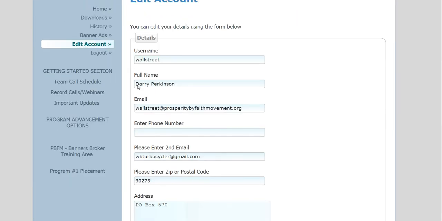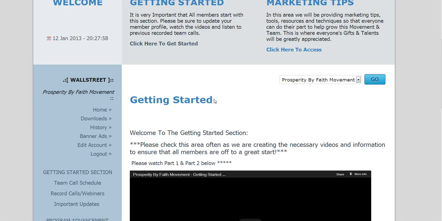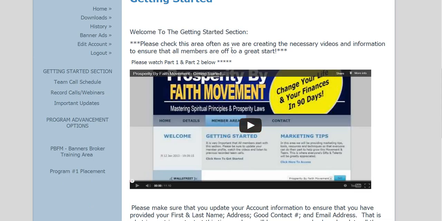Log out: you have to click it twice. You click it once, it's going to log you out, and you click it again to get out of that page. So you've got to click it twice. The getting started section is also another way for you to get back to this area again, where we're just talking about getting started on that side.